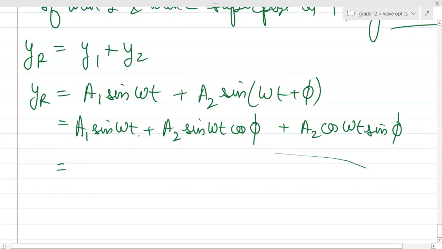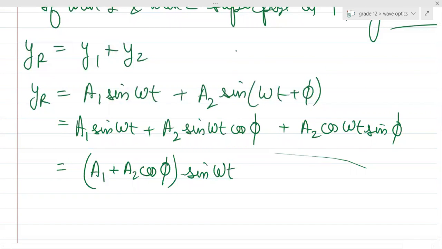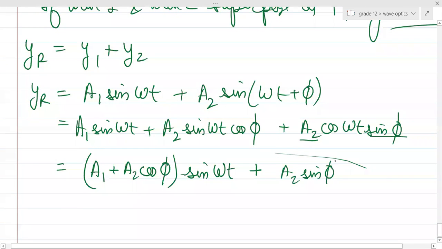Can you see sine omega t is common in this? So can I say (A1 plus A2 cos phi) into sine omega t plus A2 sin phi cos omega t?